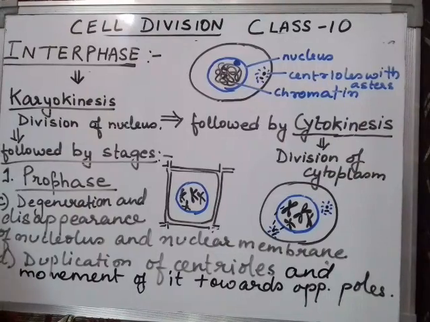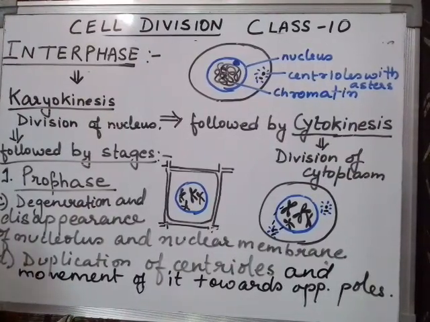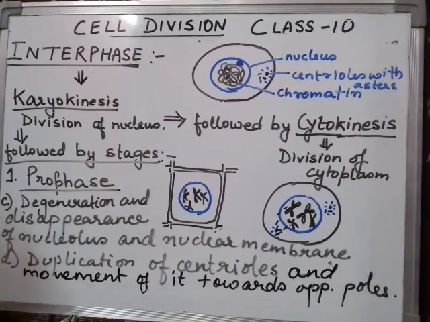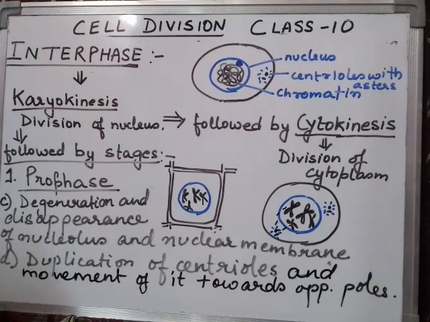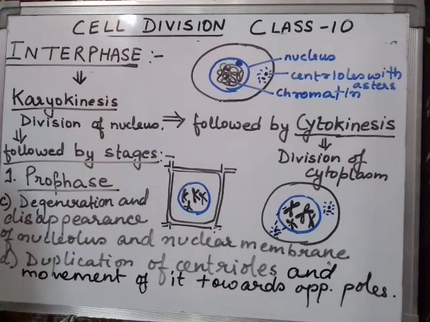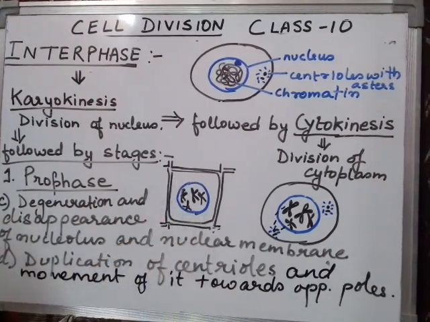The same thing we find in the plant cell. One difference is that there is no centriole, and in its place the work of the centriole is done by structures called microtubules, which I will explain in my next video, along with how spindle fiber formation takes place.